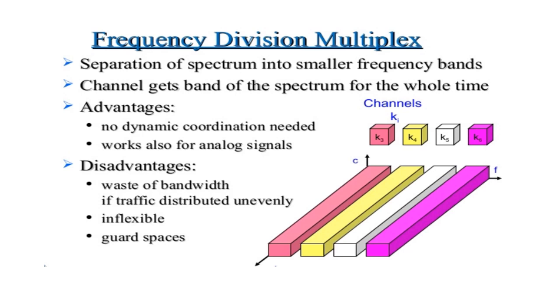The advantages of frequency division multiplexing are that it has no dynamic coordination and it works with analog signals. The disadvantages are waste of bandwidth if traffic is distributed unevenly. It is inflexible, and it needs guard spaces.